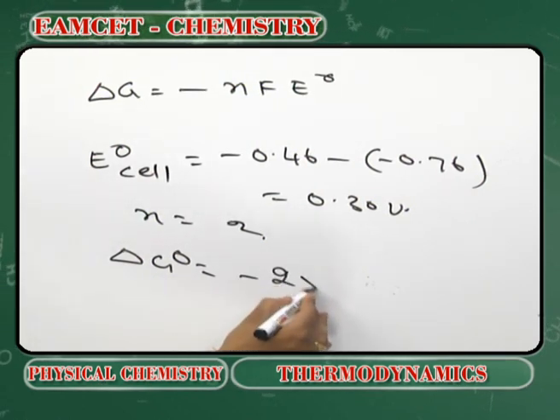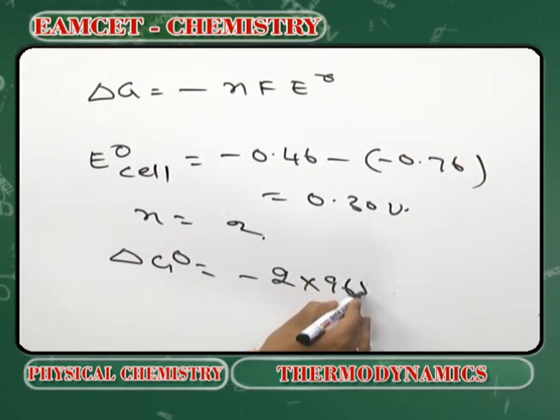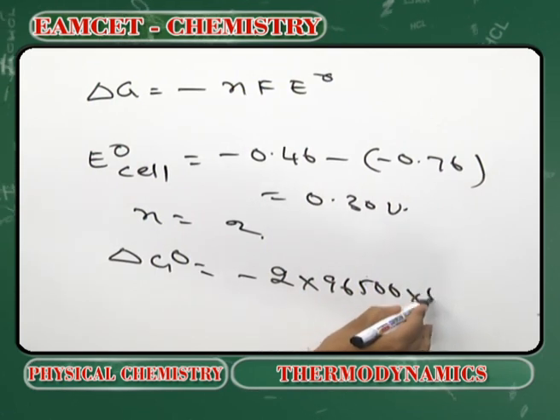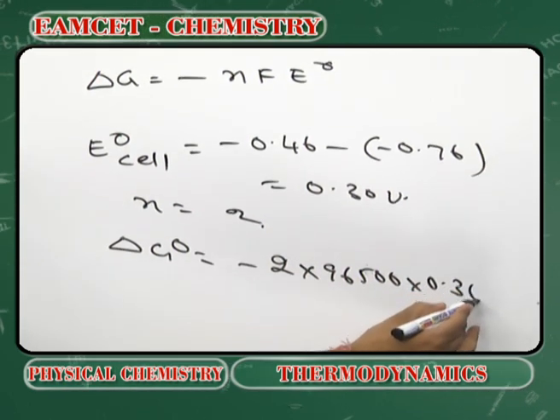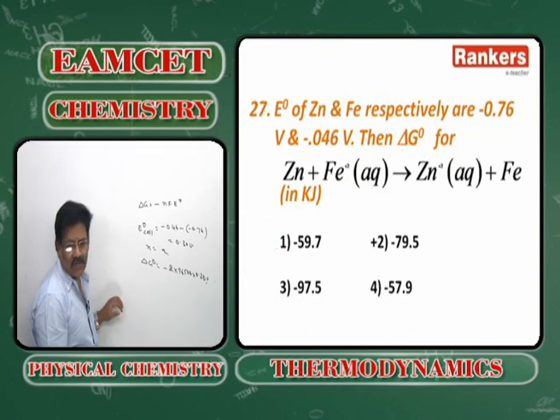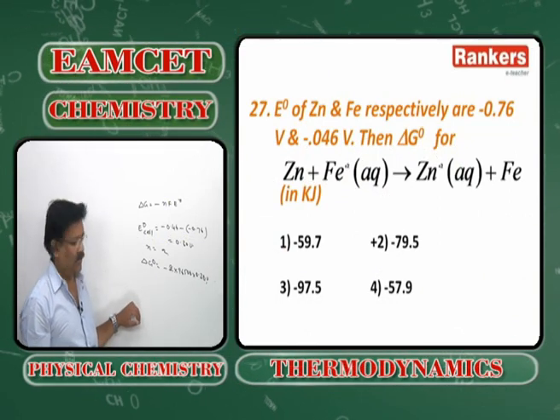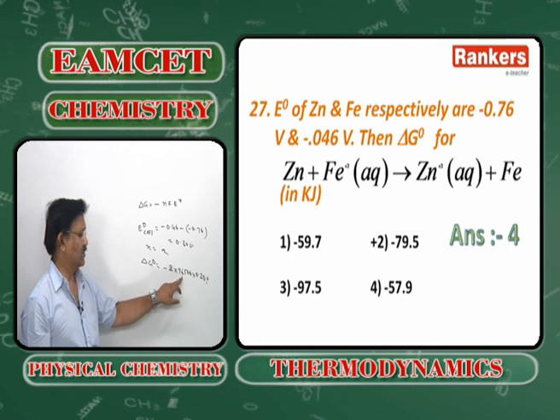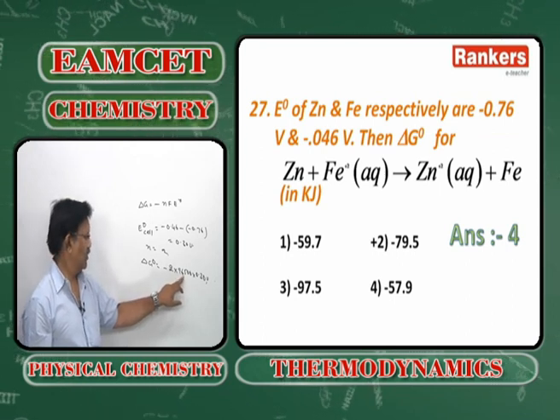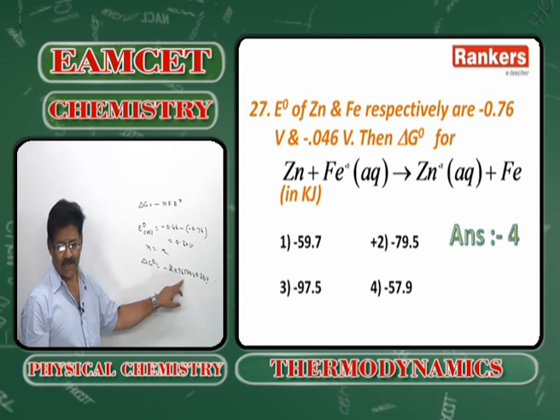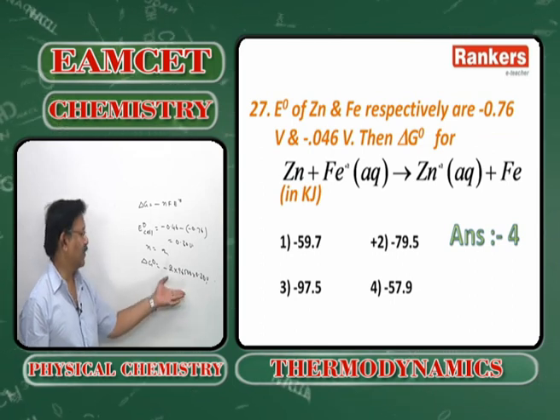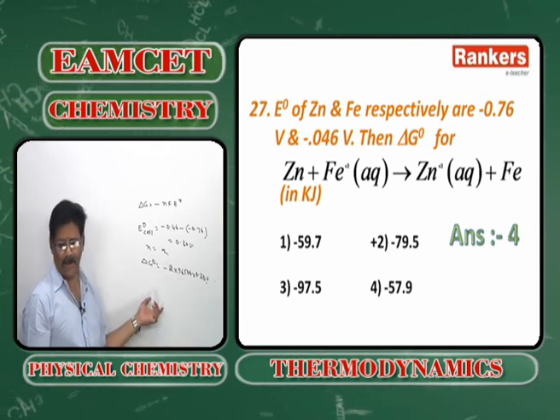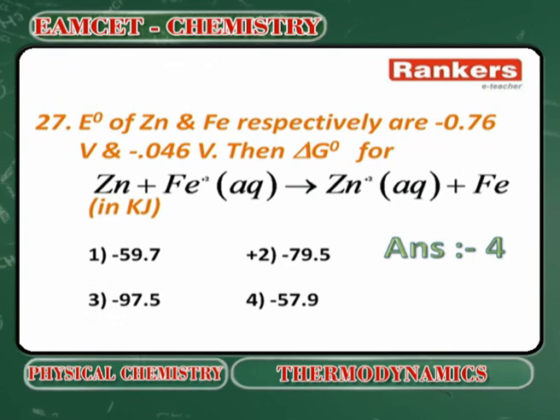minus 2 into 96,500 into minus 330 volts. So option, it comes to 6 and 96. It must be around 5 lakhs something, 57.9 kilojoules.